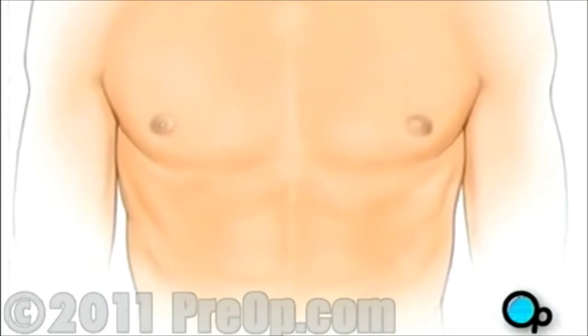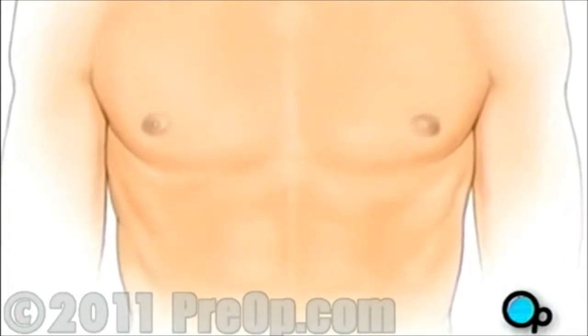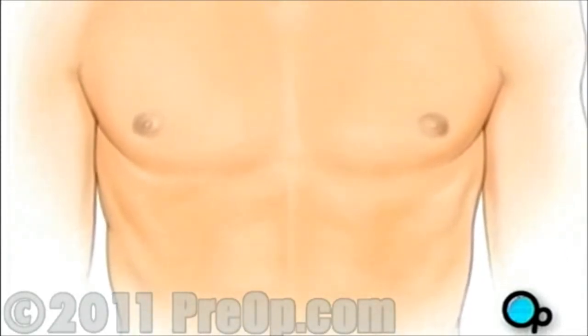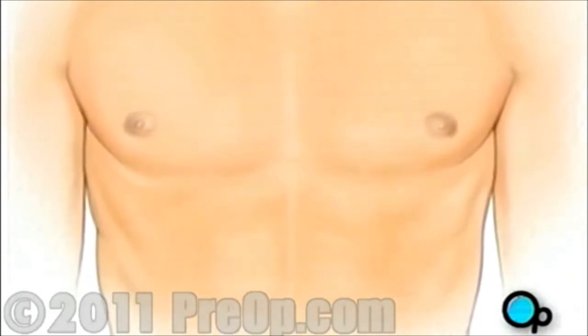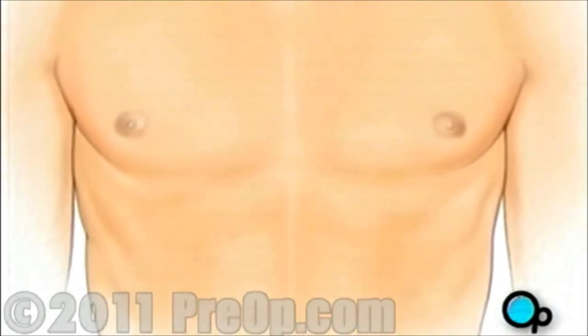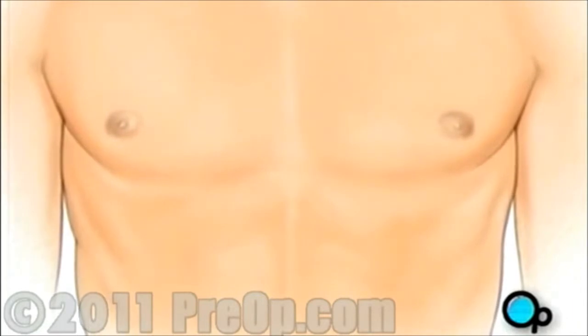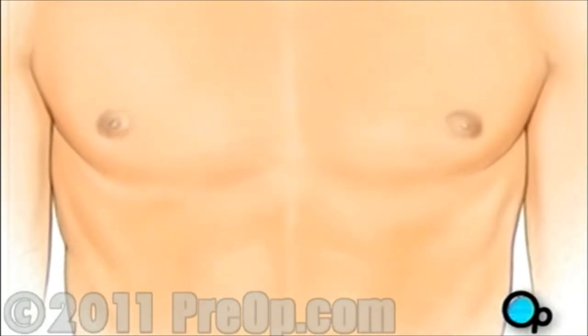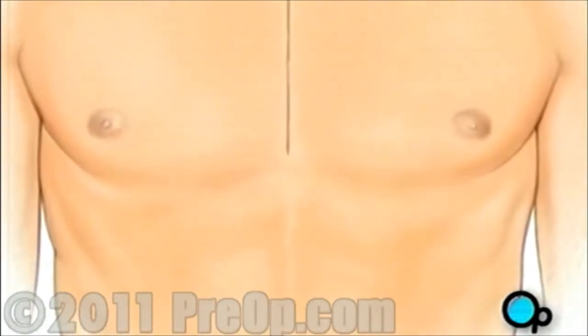One or more sections of blood vessel will be taken from the leg, thigh, or chest wall, and the incision at those points will be sutured and bandaged. Then your doctor will make a vertical incision in the center of the chest.